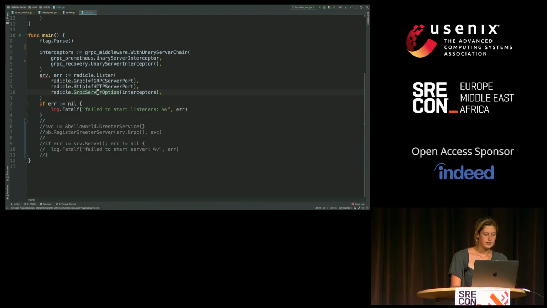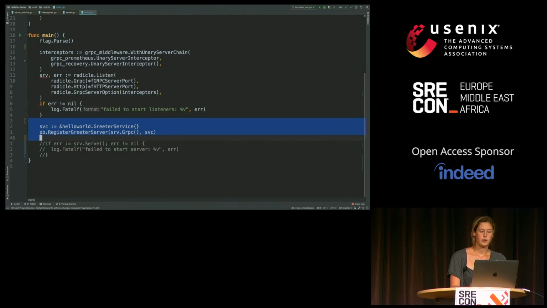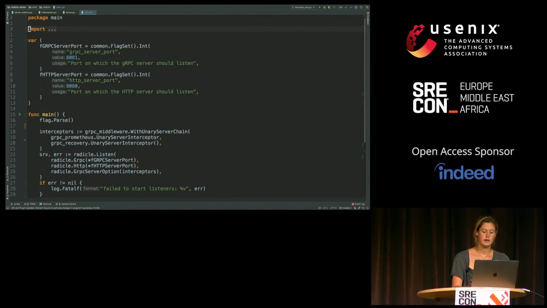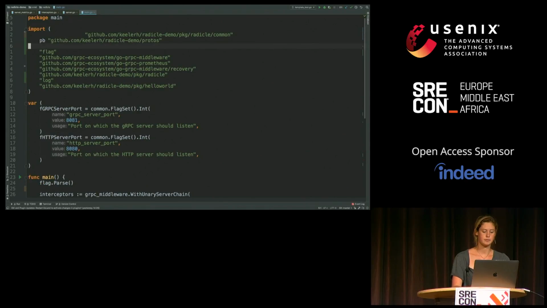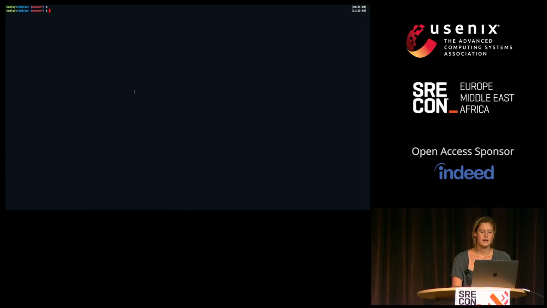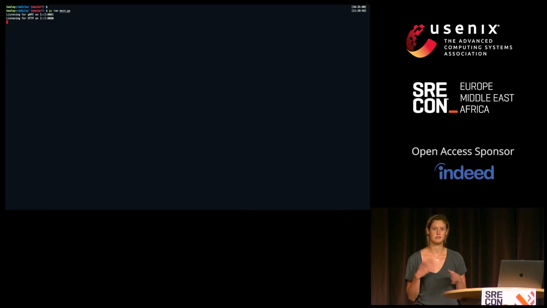And then we see here, same bit where we're going to create an instance of our Hello World service, and we're going to register our service on the underlying gRPC server. And finally, we can actually serve the service. So what's nice is that if I run my service, then I not only am able to get it up and running quickly, because this is actually going to serve my service over both gRPC and HTTP. I just didn't have time in this talk to go over the HTTP portion.